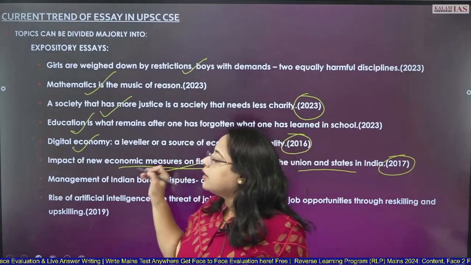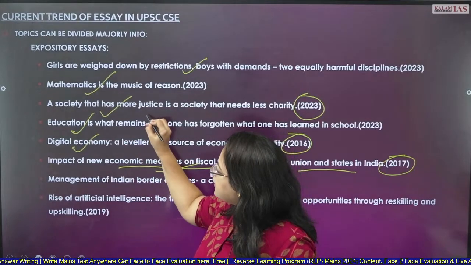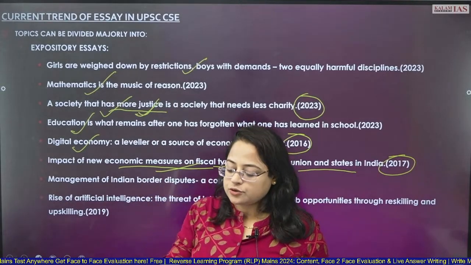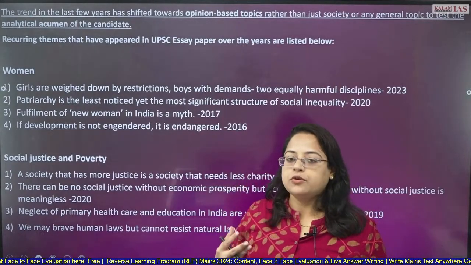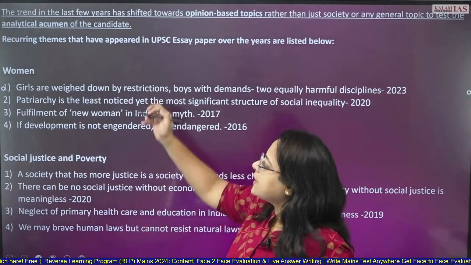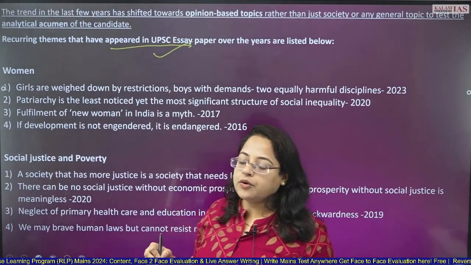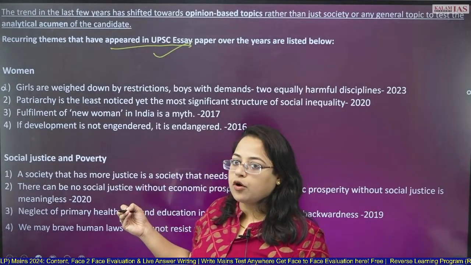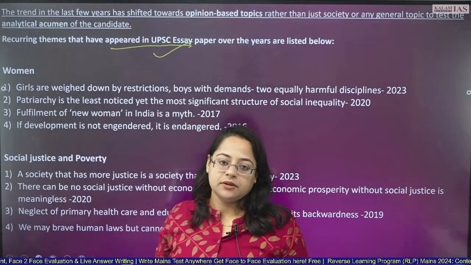So this is how the GS based topics also come in the UPSC. But you can see how social justice is asked, more in a quotation format. Okay, so this also you need to keep in your mind. So by seeing all the topics throughout, let's say from 2016 onwards, I have observed there is a recurrent theme which is appearing in the UPSC paper. Okay, there are around 9 to 10 or 11 themes on which you can prepare your essay paper and you can get comfortable.